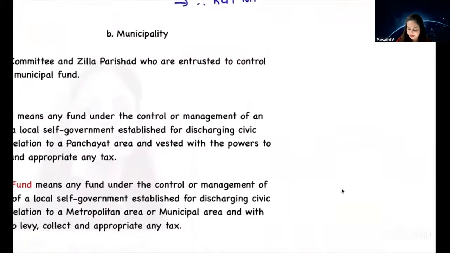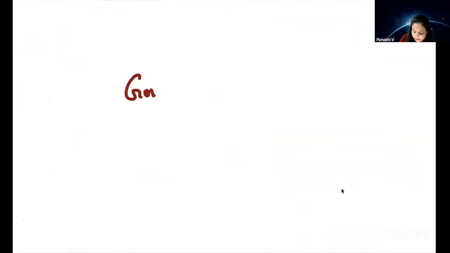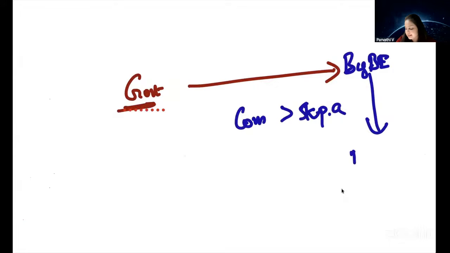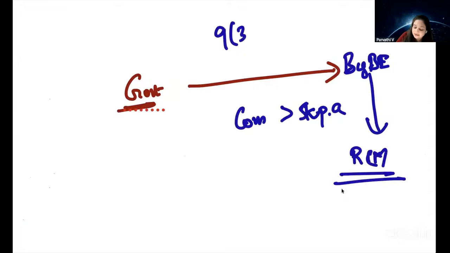In RCM, we had learned that if government is providing some services other than renting of immovable property services and some notified services like Department of Post, services in relation to aircraft or vessel, transportation of goods or passengers, Indian Railways, then in other cases, if services are supplied by government to a big business entity where the consideration charged is more than 5,000 per annum, then the big business entity is liable to pay tax under RCM, which we have already learned in 9(3).